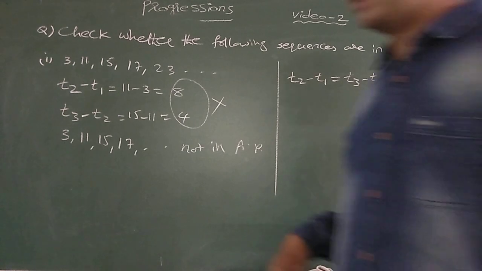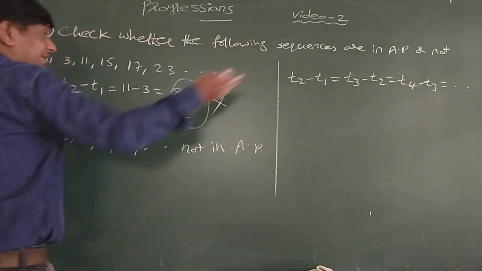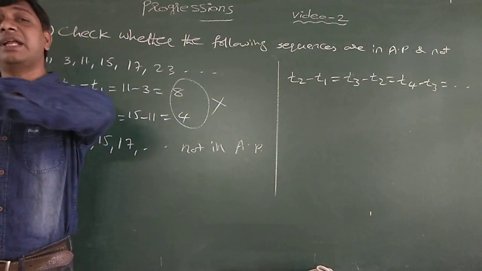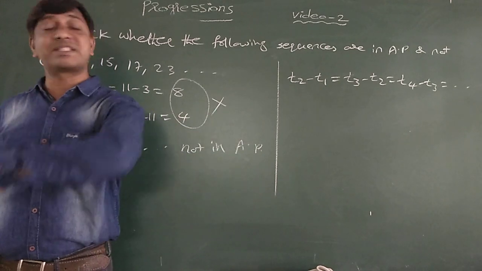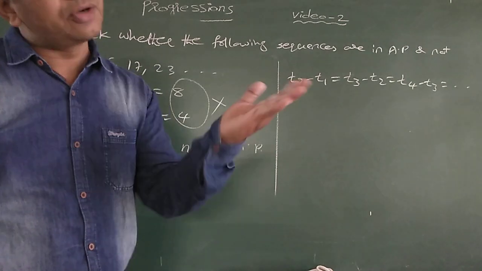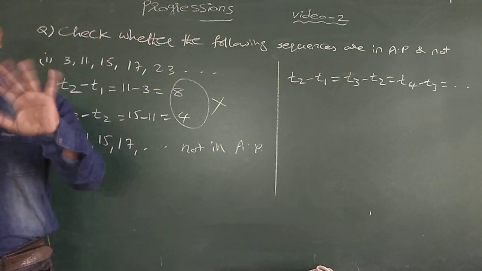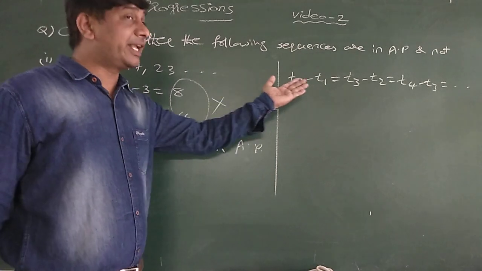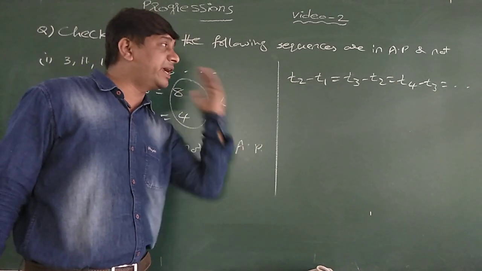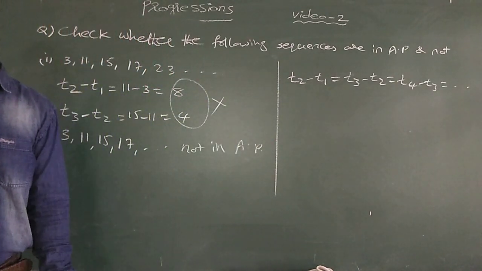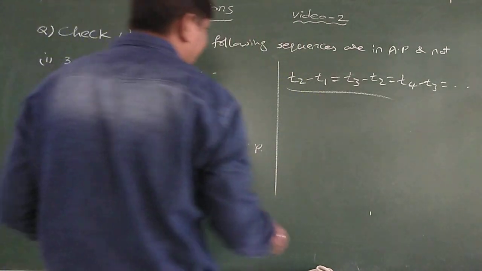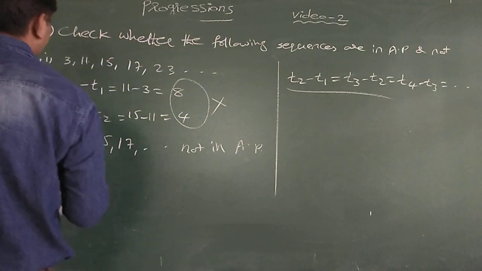If the difference is the same, then they are in AP. Always you need to check T2 minus T1, T3 minus T2, T4 minus T3, not T1 minus T2. We'll go with this one only because the calculation will be easier. T2 minus T1 is equal to T3 minus T2 is equal to T4 minus T3 and so on. In this way we will check: term 2 minus term 1 is equal to term 3 minus term 2 or not.